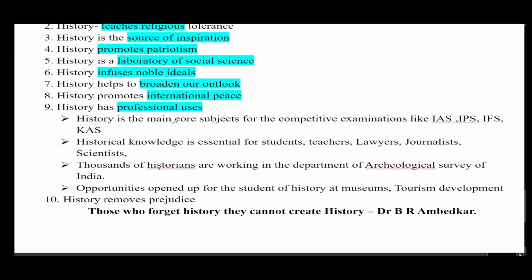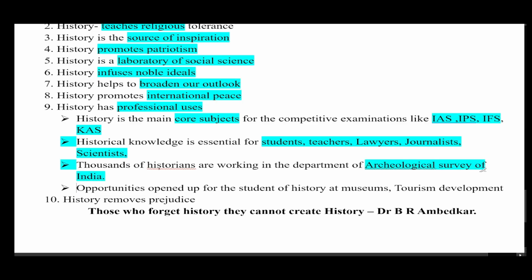History is the main core subject for many competitive exams, for example, IAS, IPS, IFS, KAS, PDO, and lecturers, teachers, CET, FDA, SDA. Historical knowledge is very essential for students, teachers, lawyers, journalists, and scientists. Thousands of historians are working in the Archaeological Survey of India. It's the best opportunity for history students.